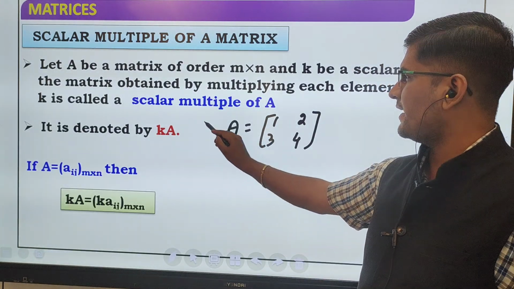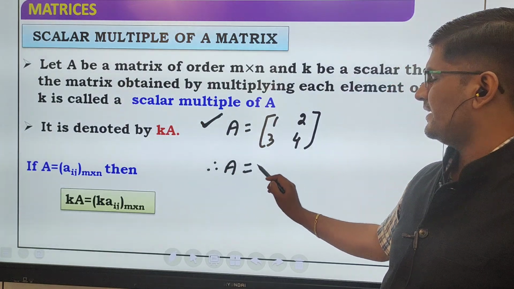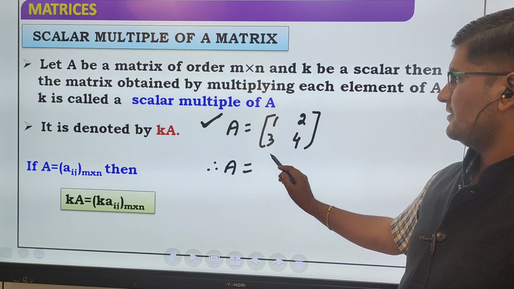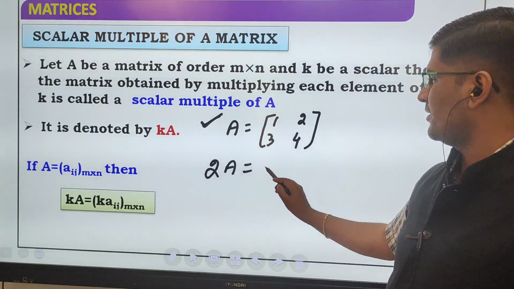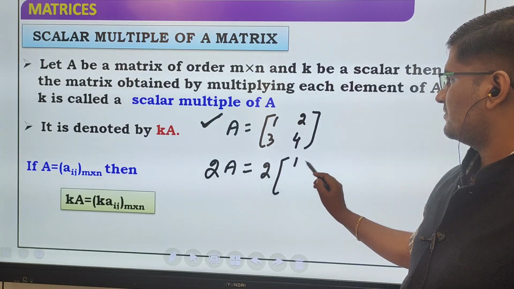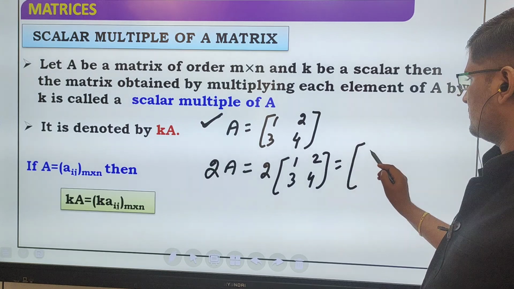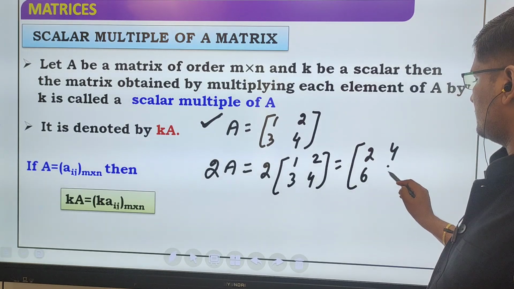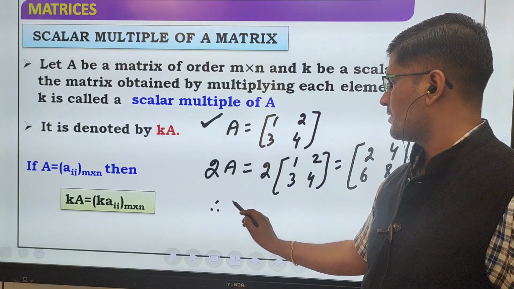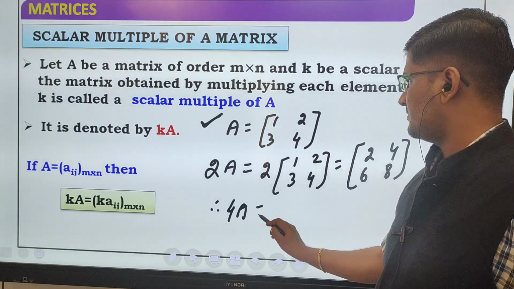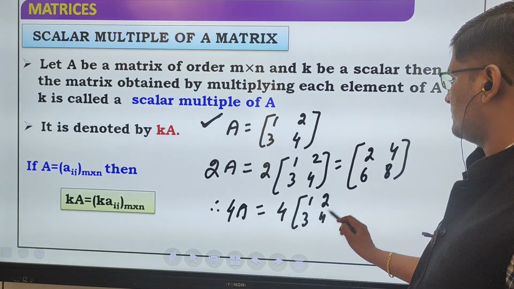Now how can you write? Suppose you have to find 2A, so you have to write 2 into A. So this is the answer. Suppose you have to find 4A, so 4 into 1, 2, 3, 4.